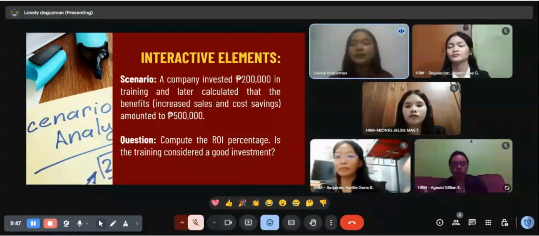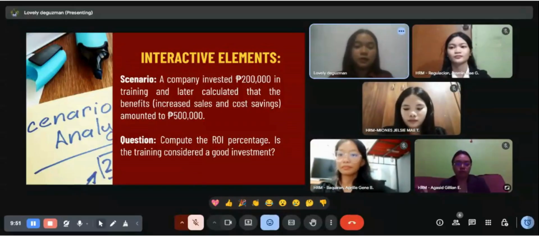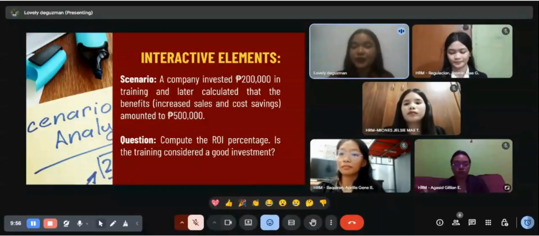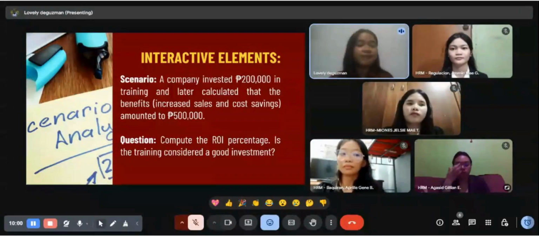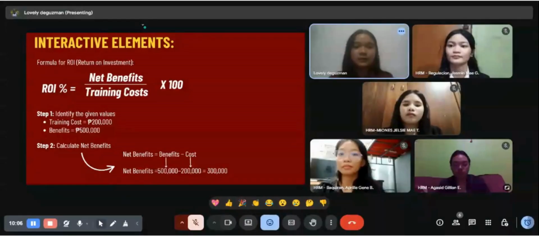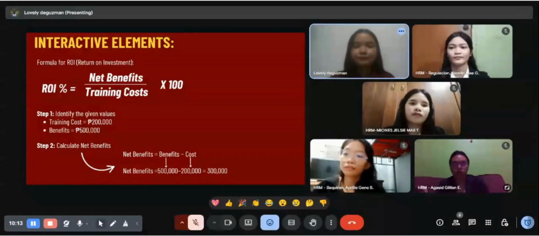So, what is the question here? We need to compute the ROI percentage to determine if the training is considered a good investment. So, next slide. This is our formula for ROI or return on investment in this scenario.